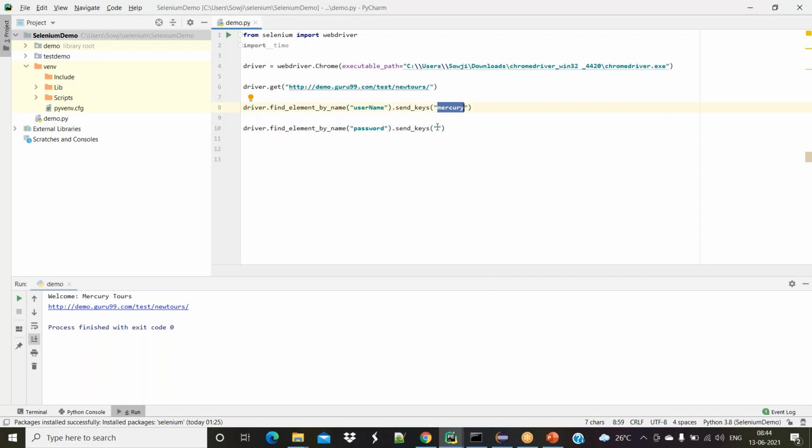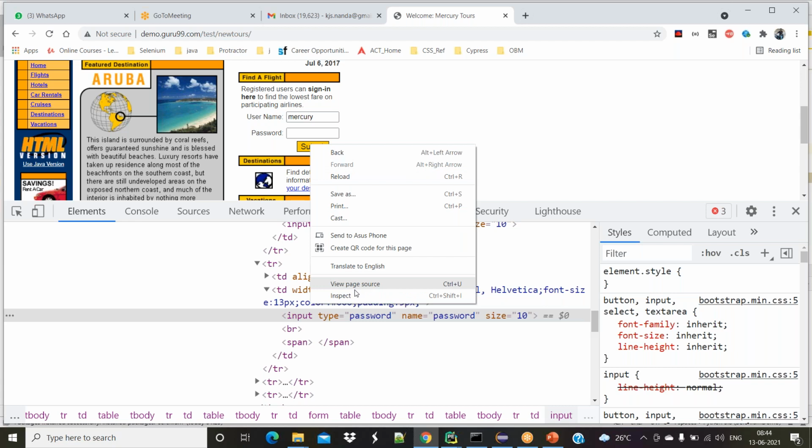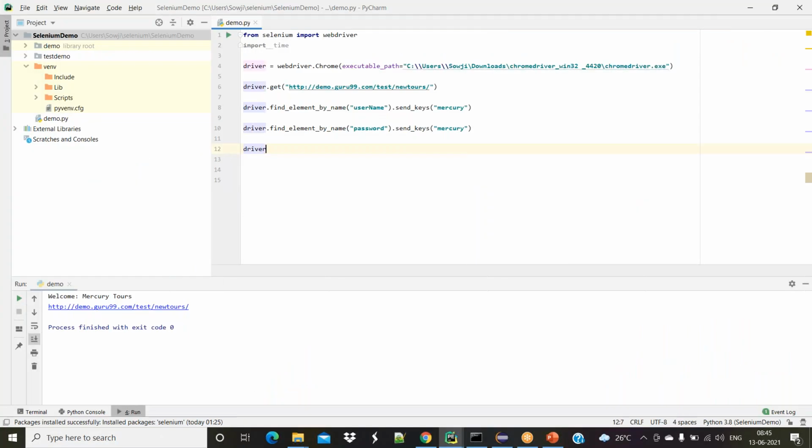Here the username and password are both Mercury. So I want to type it. After typing username and password, what do you need to do? I'm supposed to click on the submit button here. Just inspect that submit button. Again, the submit button has multiple attributes: type, name, value, and style. Again, I'm going to choose the name attribute, the value submit. Again, driver dot find element by name.